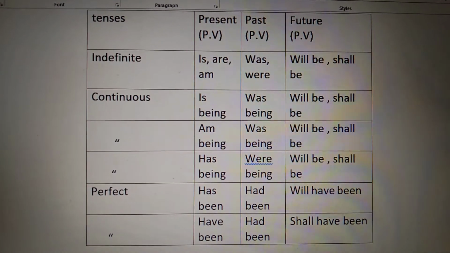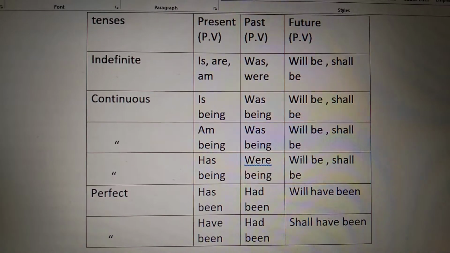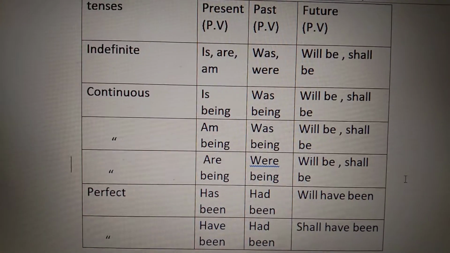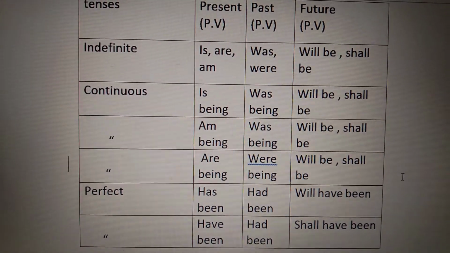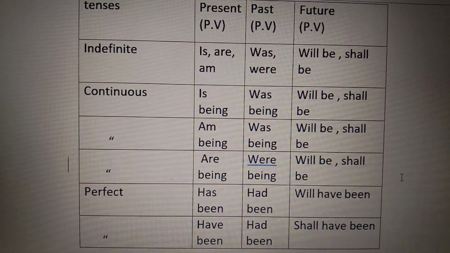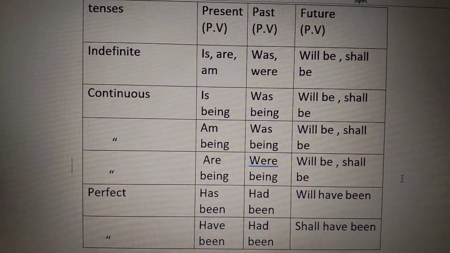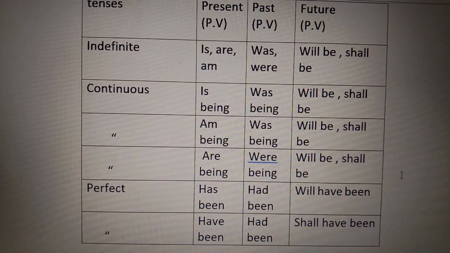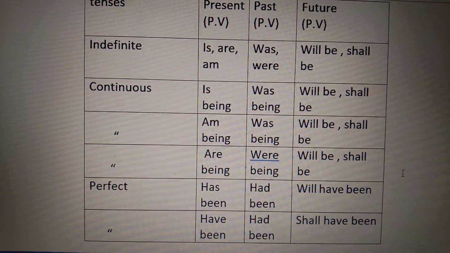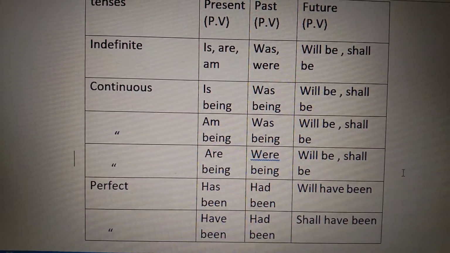In the perfect tense, we use been. Perfect sentences have has, had, have, will have, shall have. Present perfect has, have, past perfect had, future perfect will have or shall have. When we change into passive voice, we add been, B-E-E-N.